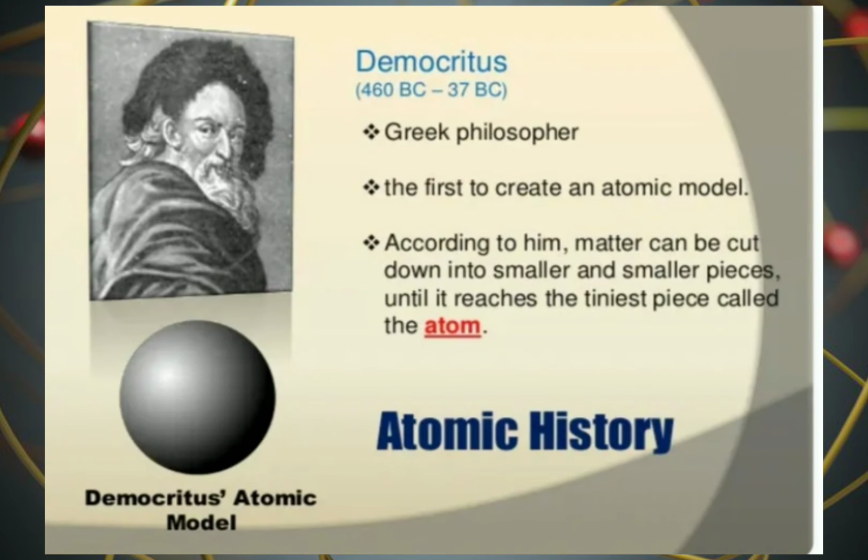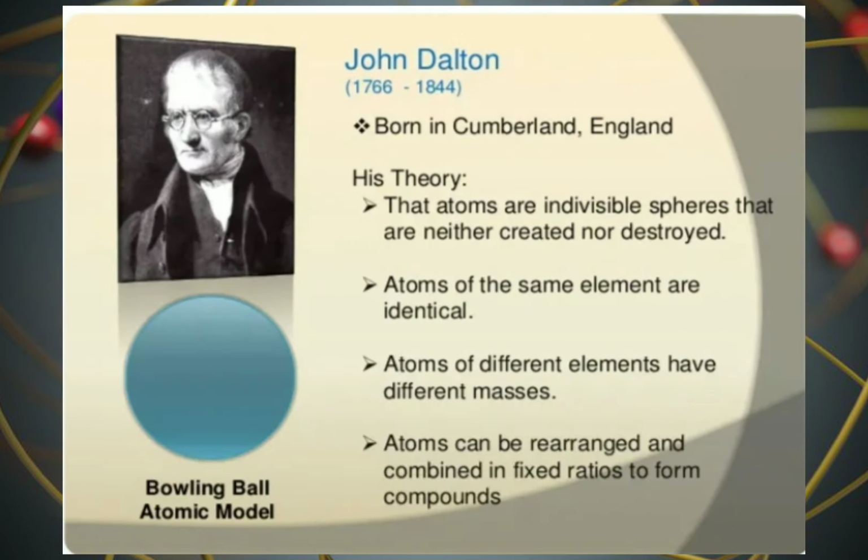Democritus, 460 BC to 370 BC, a Greek philosopher, the first to create an atomic model. According to him, matter can be cut down into smaller and smaller pieces until it reaches the tiniest piece called the atom. John Dalton, 1766 to 1844, born in Cumberland, England.